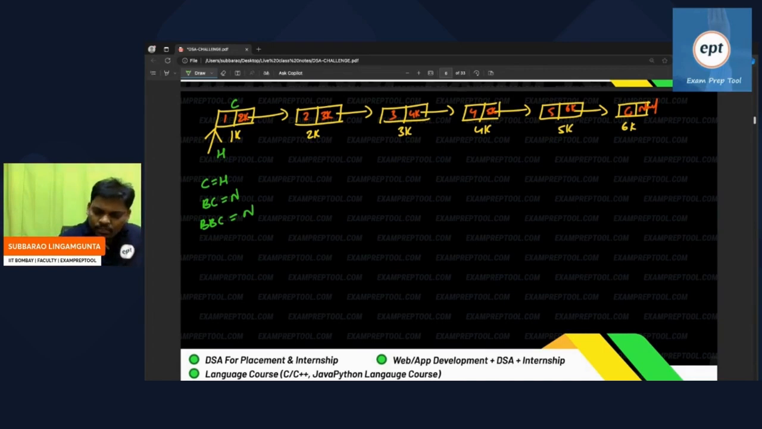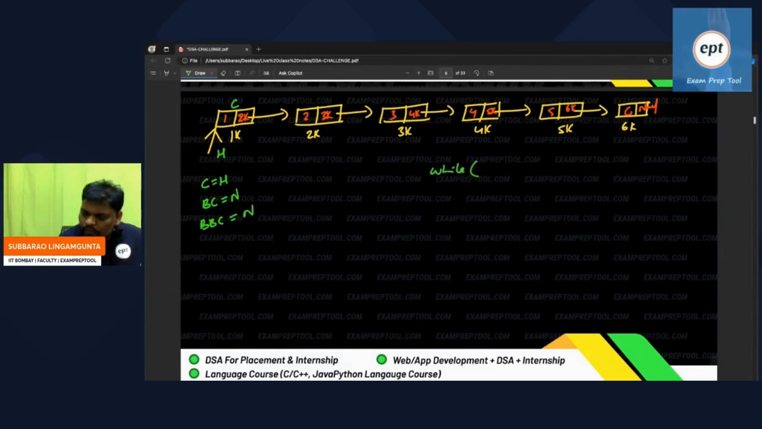Now see this current node. First let me check: wherever current node is there, is a node there? Current not equal to null means node is there. Current equal to null means node not there. So I will ask it. If you want, I will write the rough code.